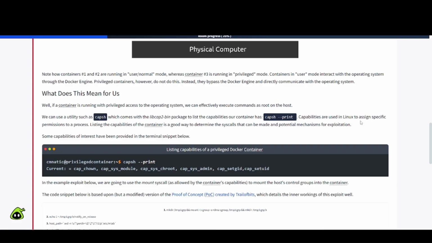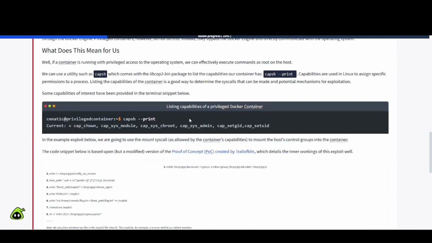Capabilities are used in Linux to assign specific permissions to a process. Listing the capabilities of the container is a good way to determine the syscalls that can be made and potential mechanisms for exploitation. Some capabilities of interest have been provided in the terminal snippet below. So let's see here. Listing capabilities of privileged Docker container, capsh --print, and then it lists out everything here: chown, sys_module, chroot, sys_admin, setgid, setuid.